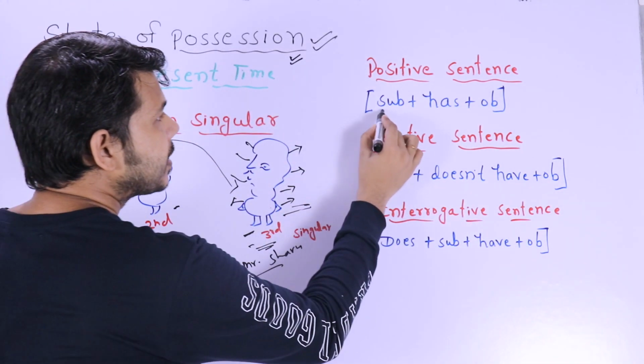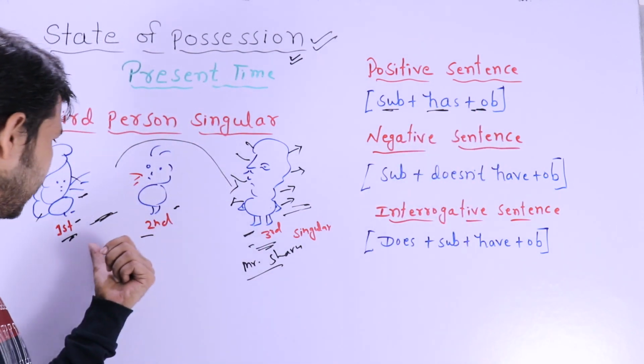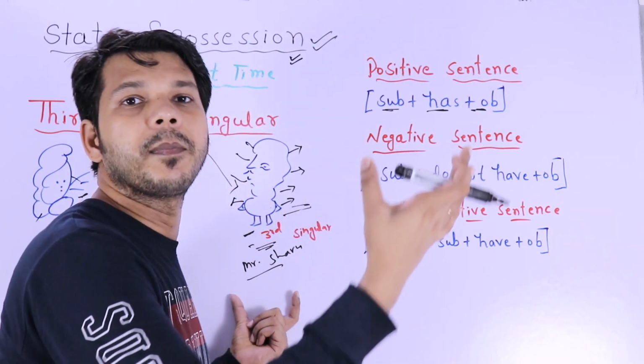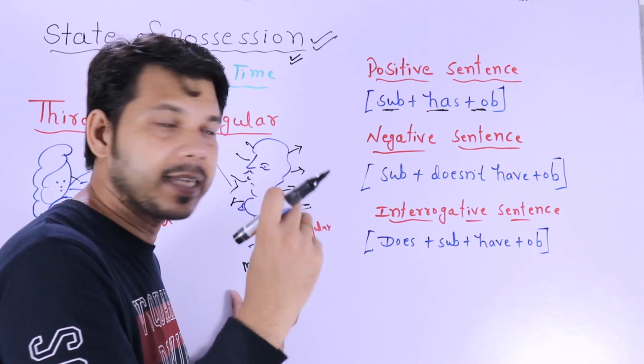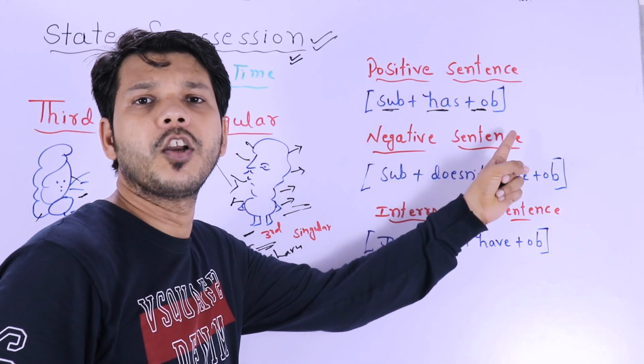The structure would be subject plus has plus object. It means when this person says that Mr. Sharma has blah blah blah, the word which you are going to use is has. Subject plus has, then object.